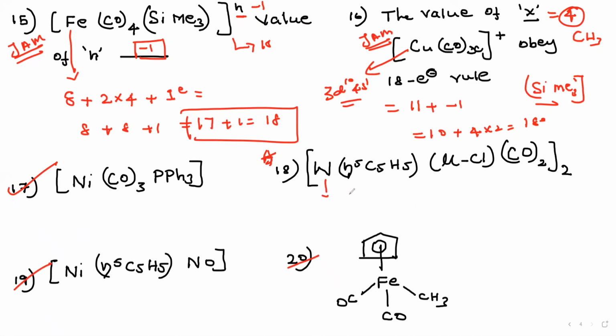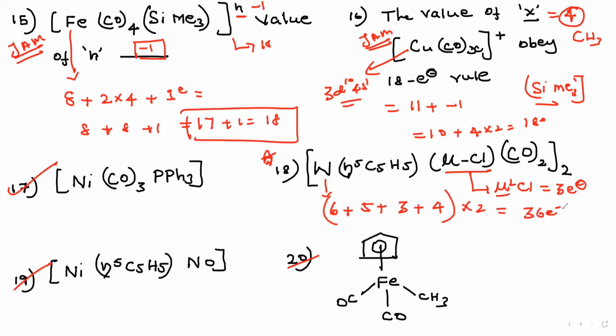And tungsten, chromium, molybdenum, tungsten, right? Chromium belongs to, okay, chromium 3d5, 4s1, right? Therefore 6 electron count. This is eta 5 electron count. This mu, okay, this is mu2 bridge. Cl acts as what? 3 electron. Whenever the Cl acts as bridge, mu2 bridging, how many electron count? It should be 3 electron count. Therefore 3. And CO carbonyl, right? 2 into 4, 4 electron count. Okay, into 2. What is the answer? The answer is nearly 36 electron count.